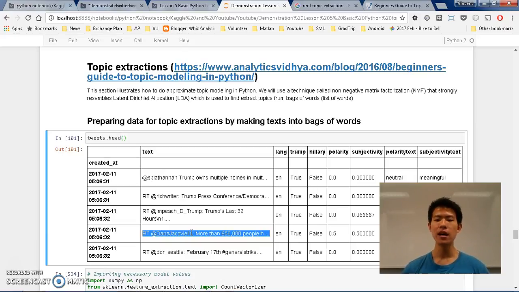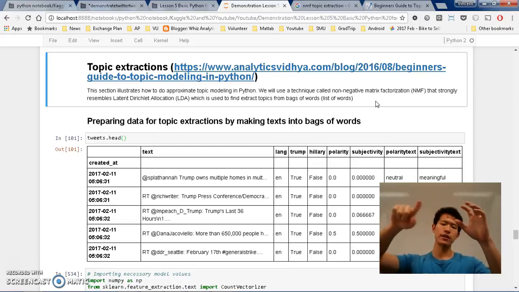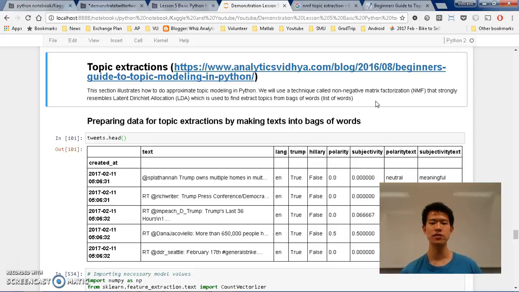How we're going to do that is by using a technique called NMF, which stands for non-negative matrix factorization. It resembles latent Dirichlet allocation, LDA. Basically, it's a clustering way of identifying groups. Imagine there are a lot of plots, observations above, below, to the right and to the left, and you want to create circles and say this is one cluster, two clusters, three clusters, and so on.